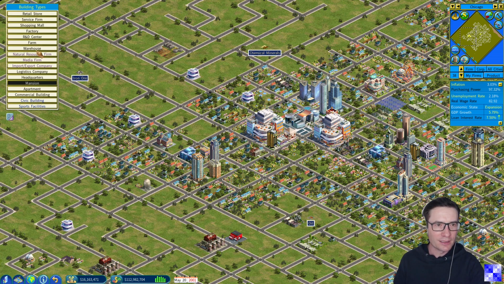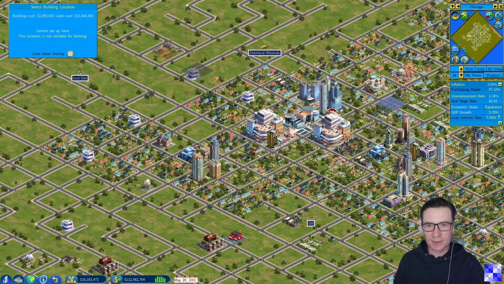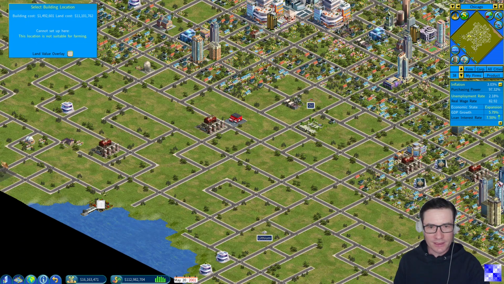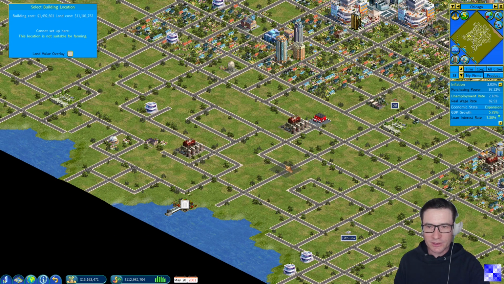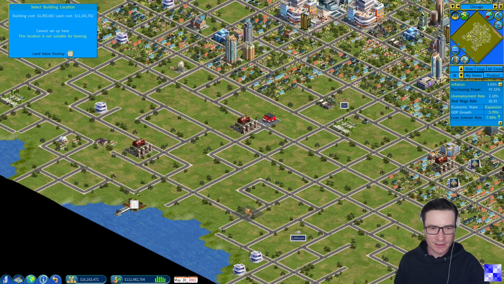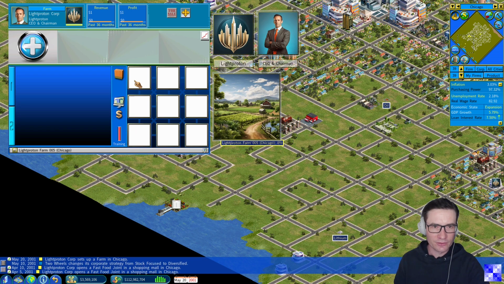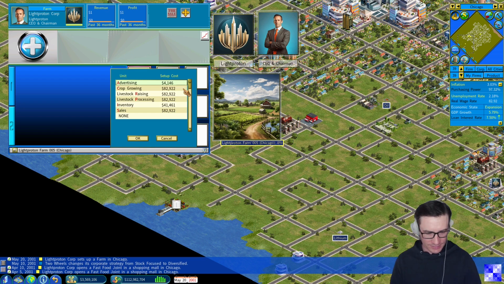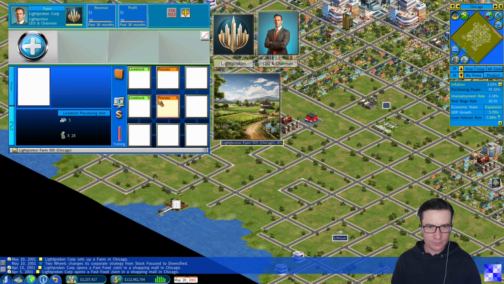We are in May now. Buy a large farm. This time again, we will put it close enough to the city and also not too far away from one of the seaports, probably here. Like that, training to the maximum. Livestock raising, livestock processing. 1 sales and 1 inventory unit.